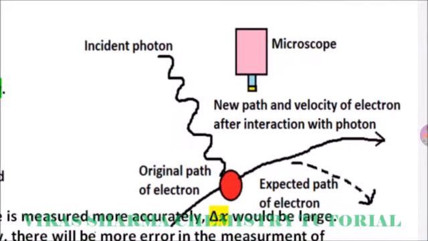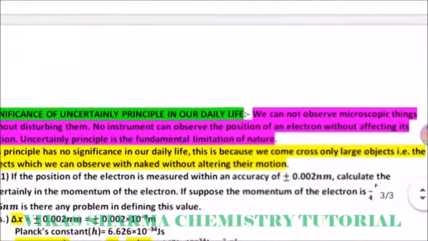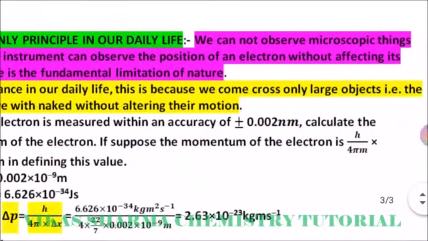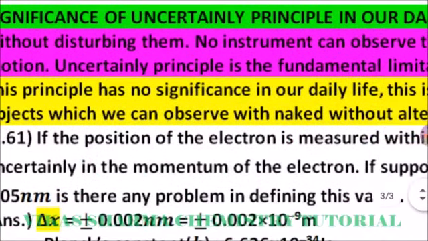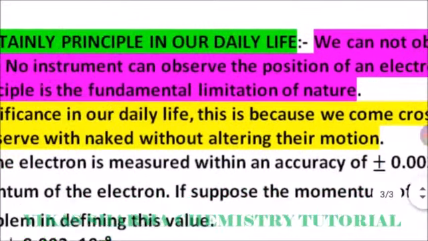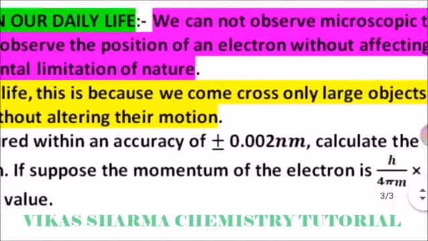To give this theory, they did an experiment with a microscope, where the incident photon comes in from the side. So the original path of the electron and the expected path of the electron would not be predictable. So they gave their principle, which is known as the uncertainty principle. The significance of the uncertainty principle: we cannot observe microscopic things without disturbing them. No instrument can observe the position of an electron without affecting its motion. The uncertainty principle is the fundamental limitation of nature.